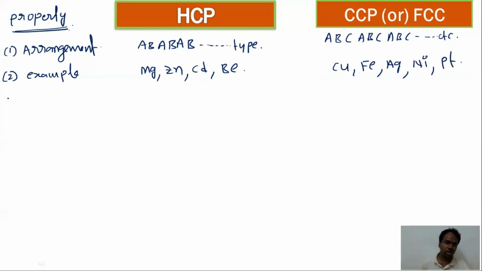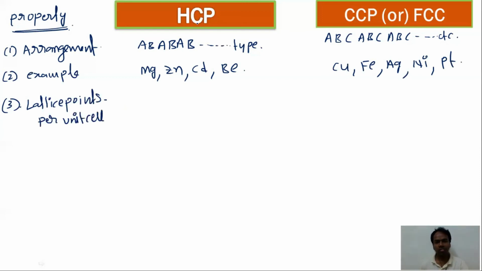Now the third one, lattice points per unit cell. Because of HCP packing, the HCP unit cell forms. Because of CCP packing, the FCC unit cell forms.